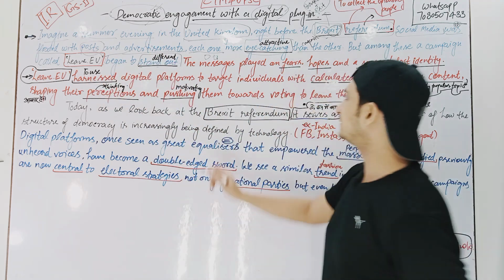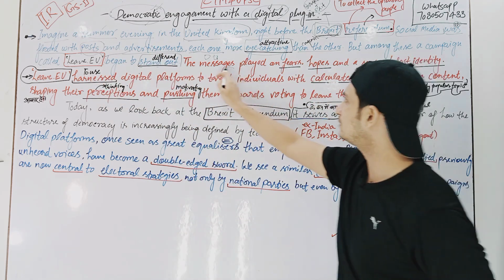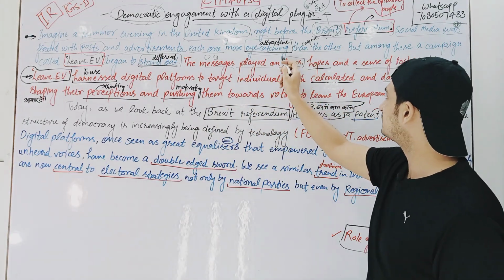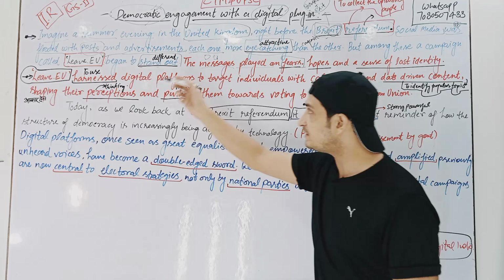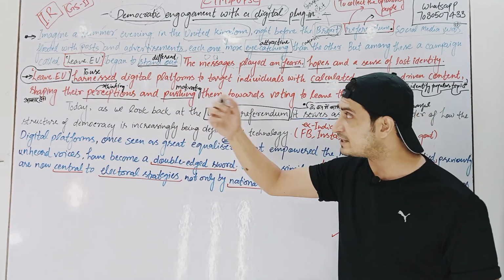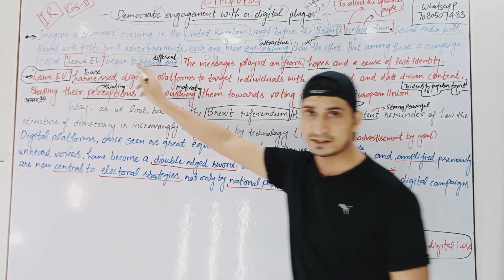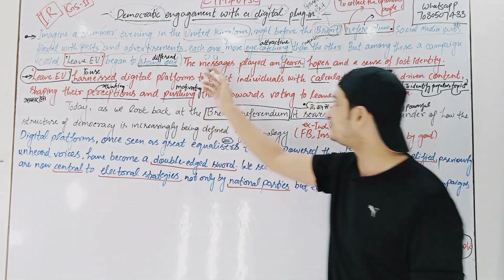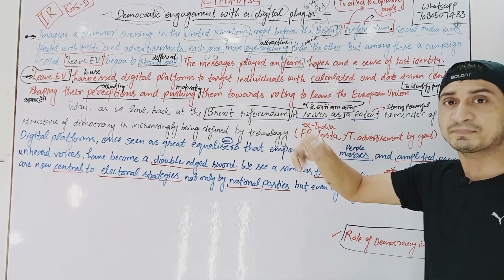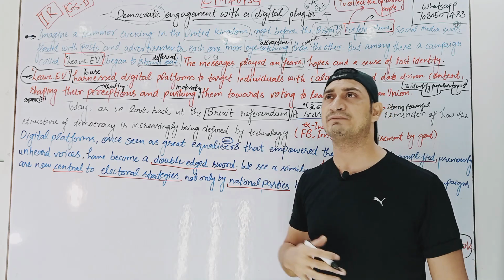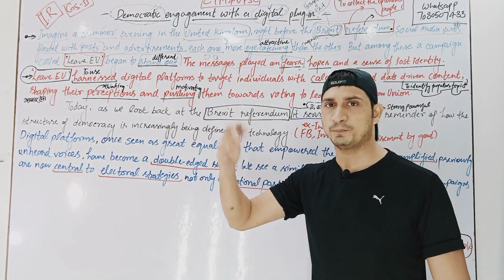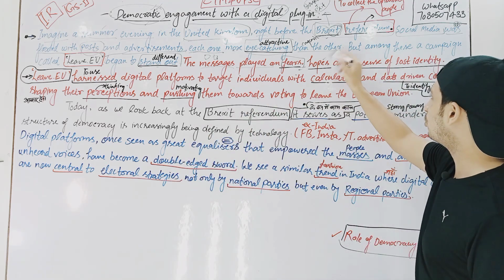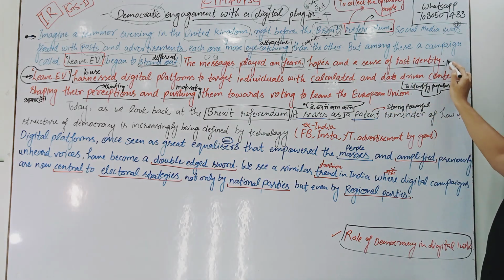That is it. All right, the messages, you understand messages, you send messages, the messages played on fears. Played on fears means the kind of messages that were being sent in these kinds of advertisements were creating fear, डर का माहौल बना रहे थे. They were creating fears, hopes, some kind of hope. Okay, I have a hope that I will become an IAS officer in future. Hope, some optimism, right? Some kind of positive thinking, right? So hopes and a sense of lost identity,